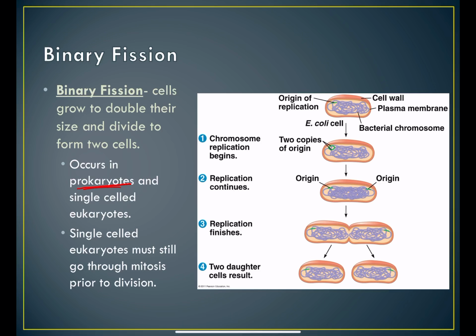But binary fission is the way that this whole organism replicates, okay? But just in these bacteria. And so it's kind of a modified mitosis that allows bacteria to replicate the whole organism. Not just a cell, like in mitosis, the whole living thing, okay?